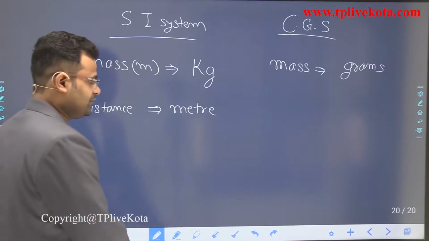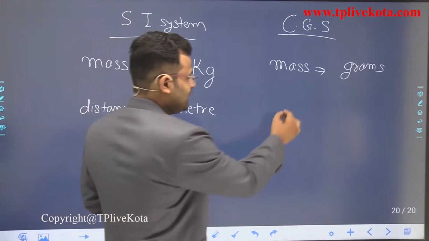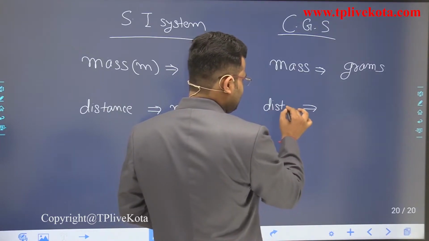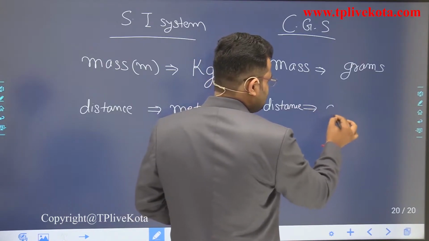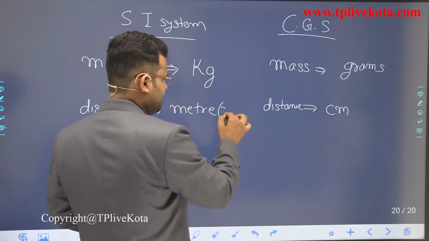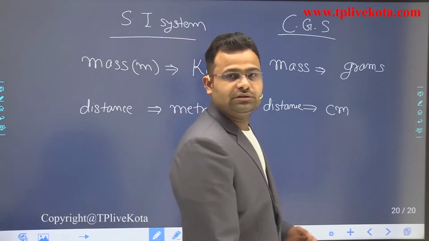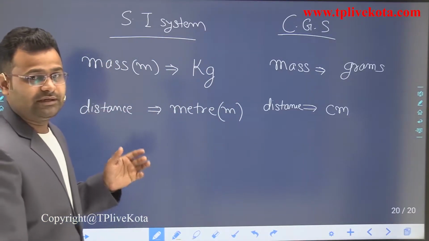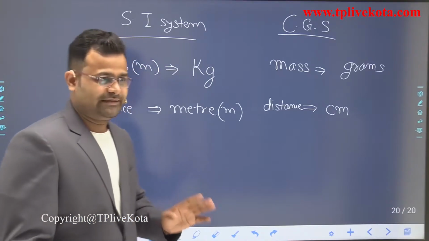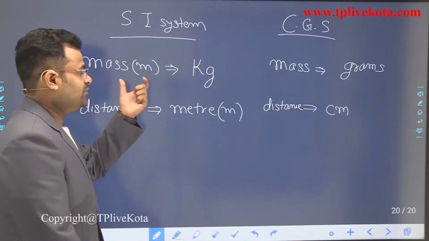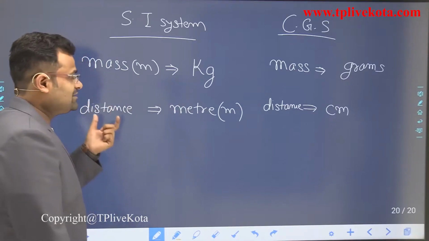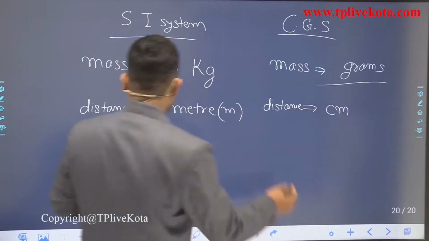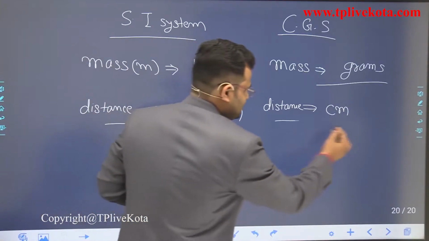Okay, in the form of meter. And in CGS system, distance will be calculated in centimeter. Here we use meter and here we use centimeter. So these are the two important points for discussing the unit of force. In SI system, mass will be calculated in kilogram, and in CGS system, mass will be calculated in gram, and distance in meter and centimeter.